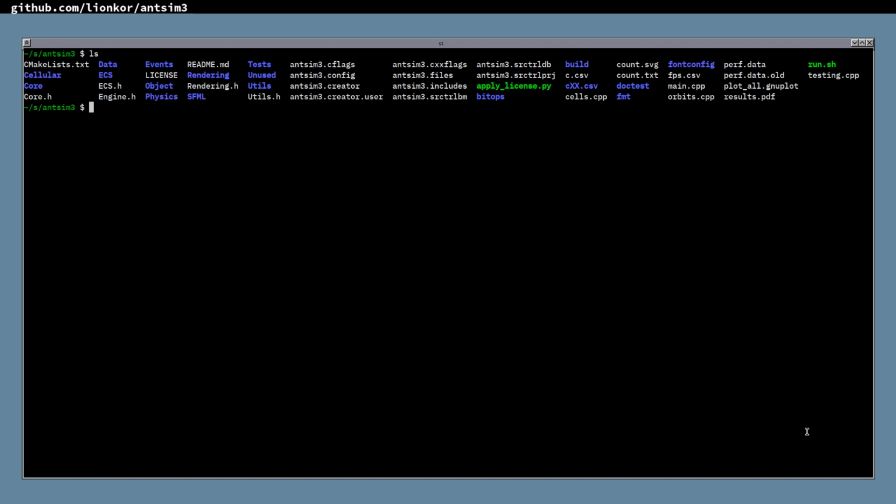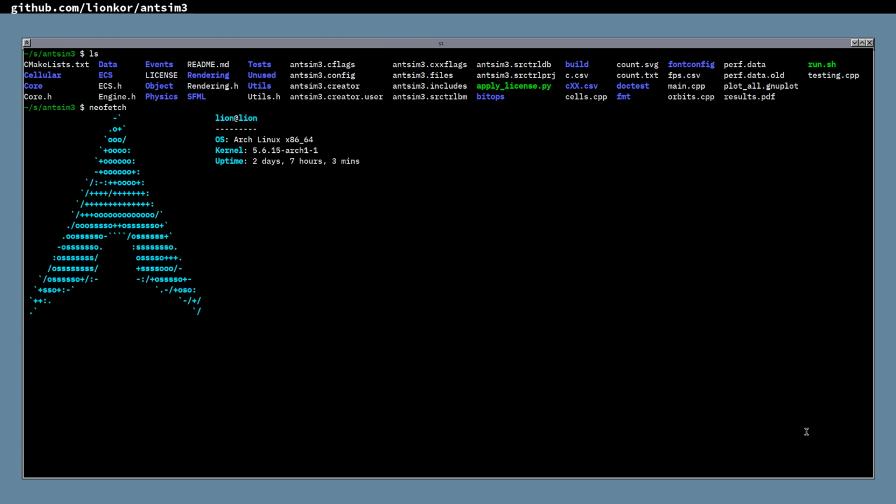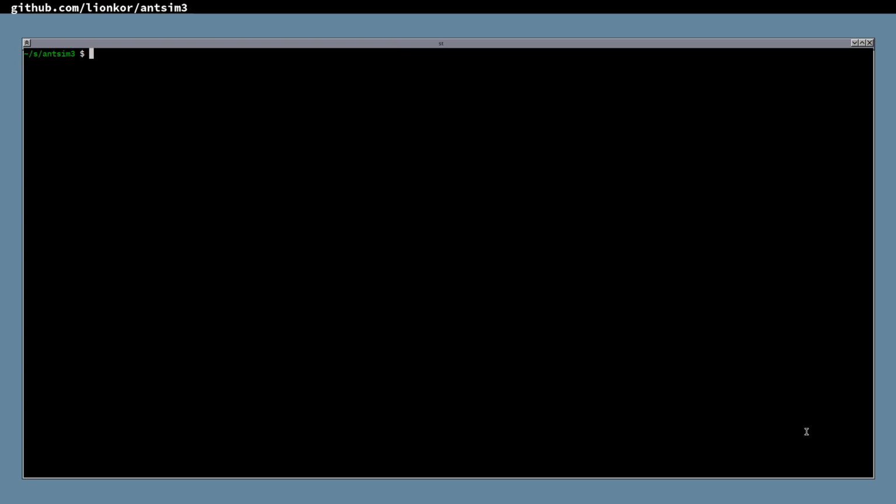So I'm on a Unix system, an Arch Linux system here, and that's why everything looks like that. In case you're not familiar, it doesn't really matter. I'm going to program in C++, and C++ looks pretty much the same across platforms, unless you're talking about very specific OS system calls, stuff like that, that we don't really care about.